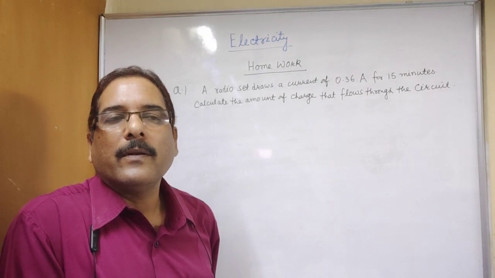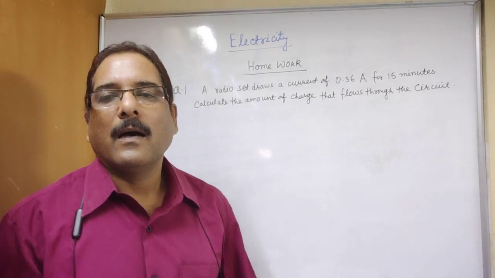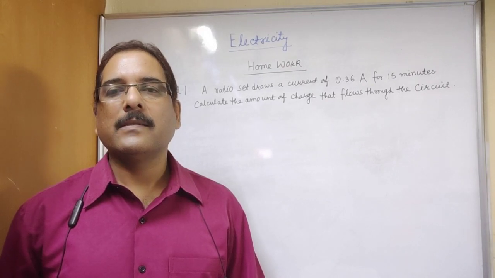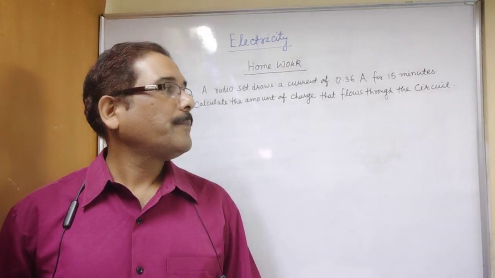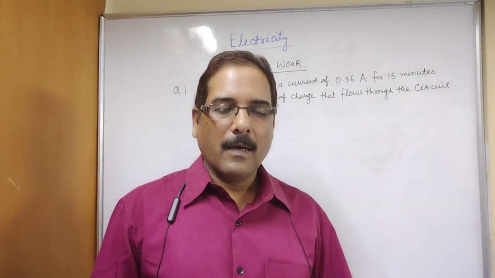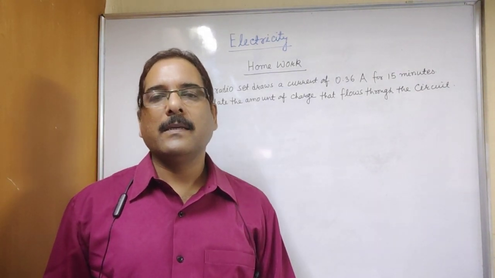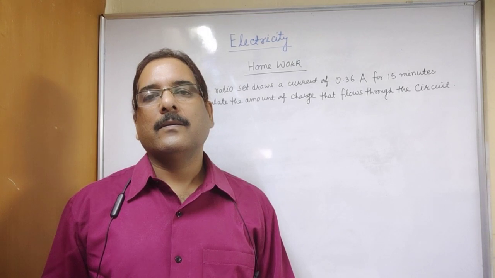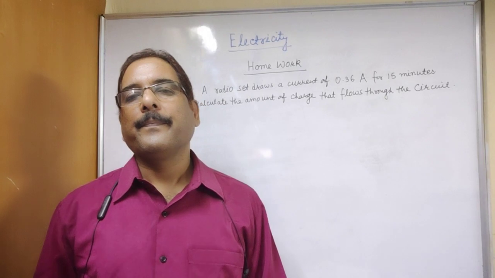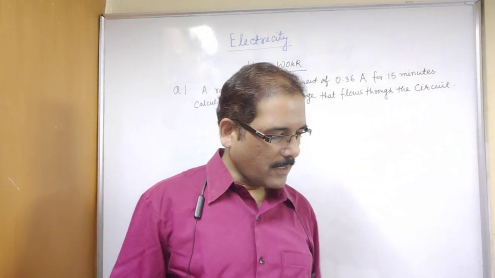The smaller units are milliampere and microampere. 1 milliampere is 10 to the power minus 3 ampere, and 1 microampere is equal to 10 to the power minus 6 ampere. The device for measuring electric current is the ammeter. It is always connected in series in a circuit, and it has low resistance. And then we discussed the questions.